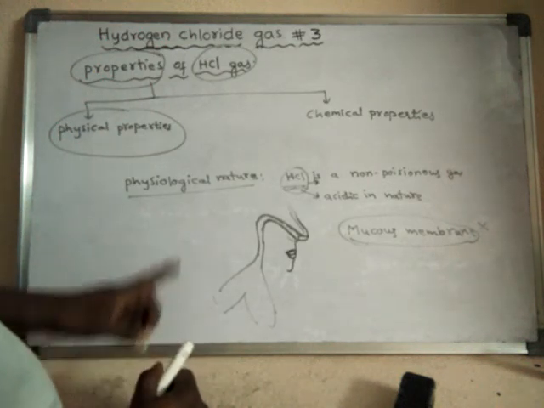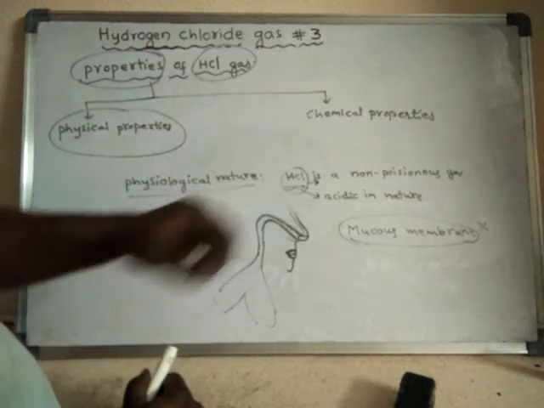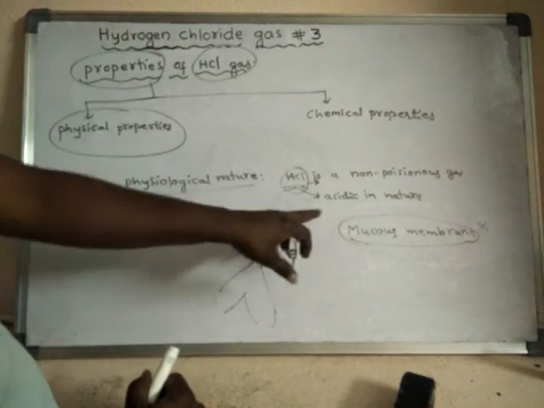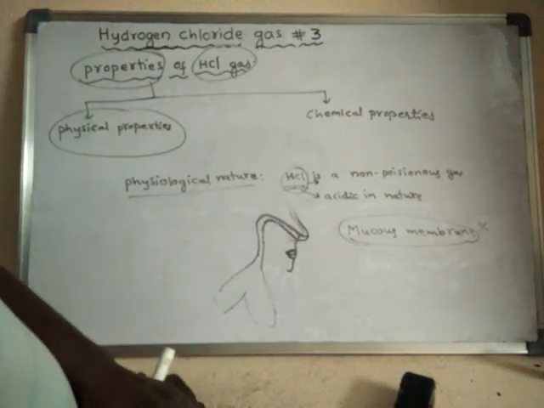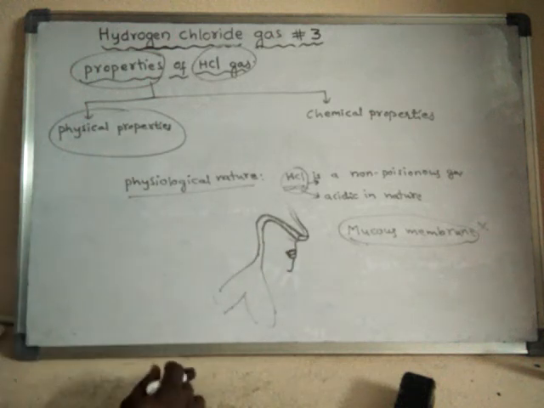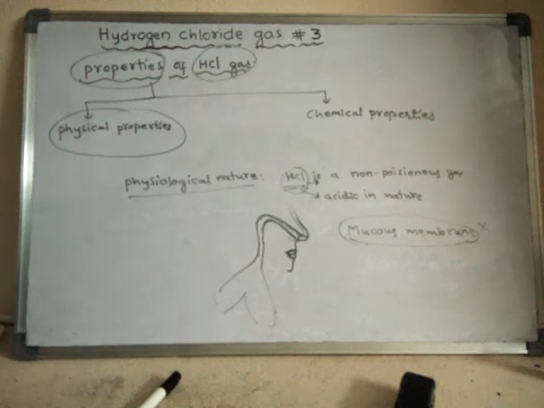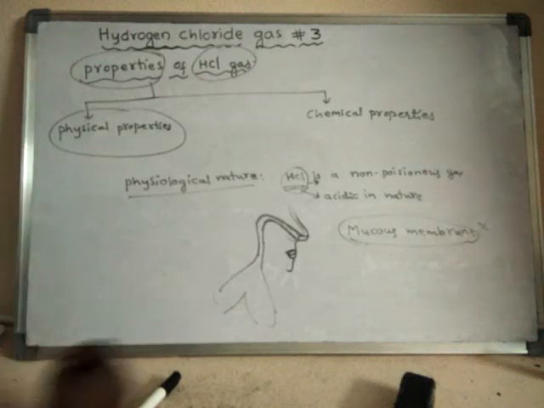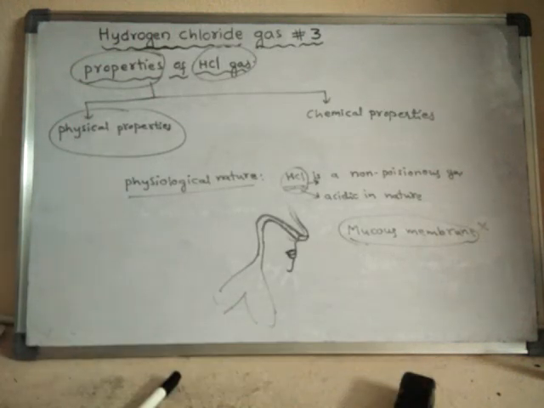That sort of effect it can show because of its acidic nature. It will damage the inner lining of the walls of the nose and the windpipe. So like this, the physiological nature of HCl can be explained. Next property is solubility. We will discuss the solubility property in the next video.